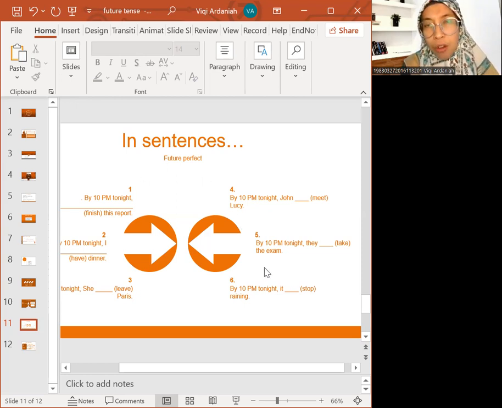Okay, so that's all for my explanations about the differences between the simple future, future continuous, and future perfect. Remember, future continuous is also called future progressive, so don't worry. Everything about progressive or continuous, you need verb ing. When we are talking about perfect, you need the past participle, or verb 3. So I think that's my short video. Hopefully you understood what I'm saying.